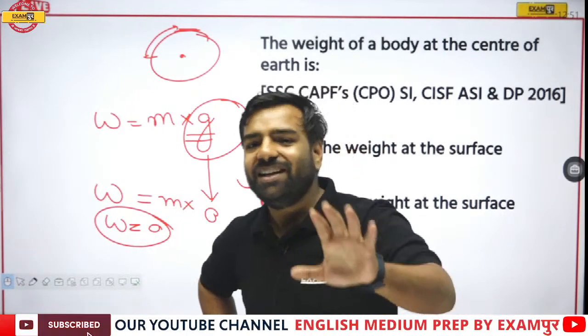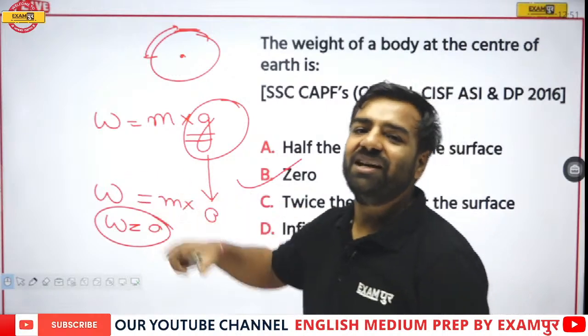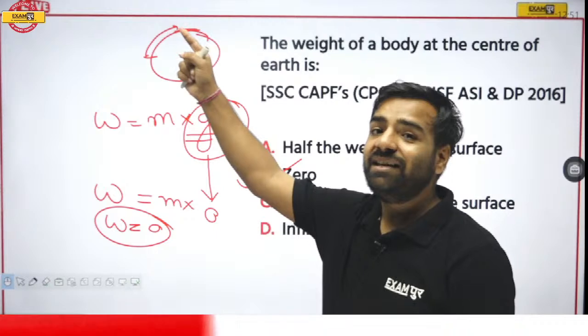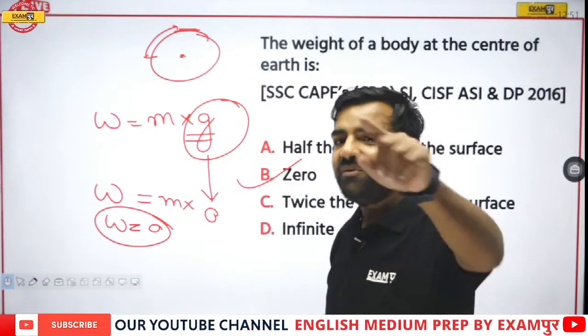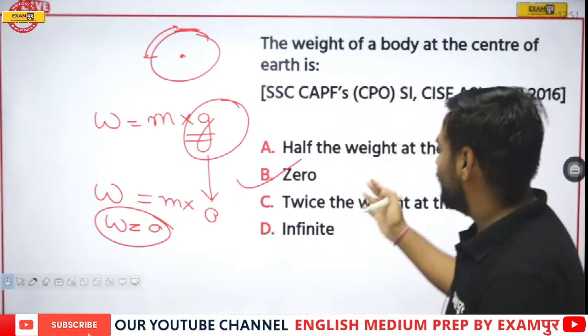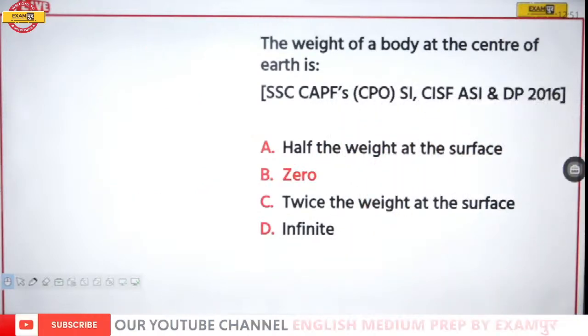Fine. So it actually depends on the location where we are, and accordingly our weight will vary. At the poles, we will be having the maximum weight, and if we are at the center of the earth, that would be zero. Okay then. So here, option number B, that is zero, will be the correct answer.